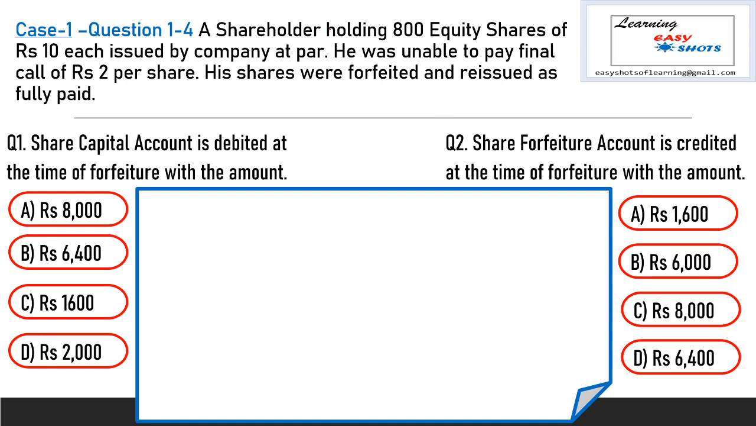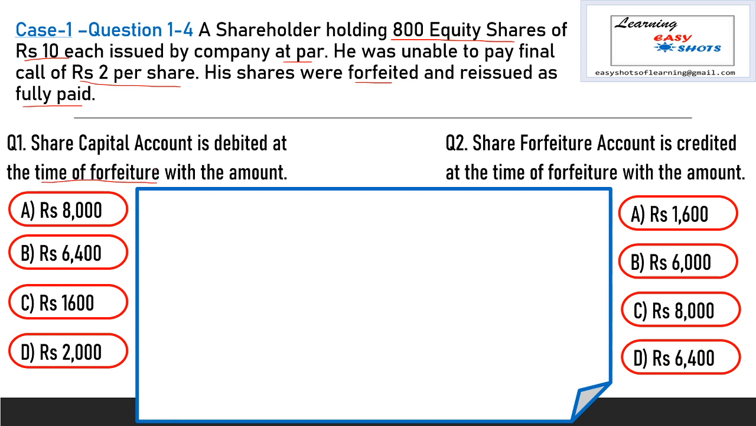In this case, a shareholder holding 800 equity shares of rupees 10 each, issued by a company at par, was unable to pay the final call of rupees 2 per share, and his shares were forfeited and reissued as fully paid up. Now, the shareholder holds 800 shares and the company issues these shares at par. Our first question is: share capital account is debited at the time of forfeiture with the amount.